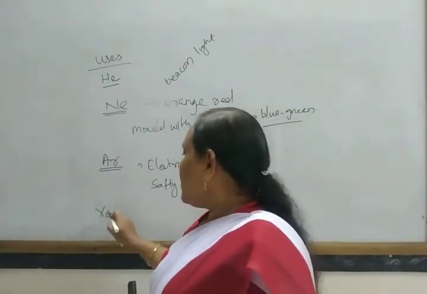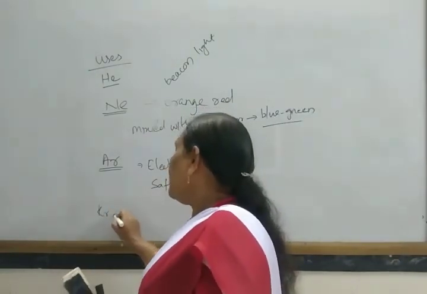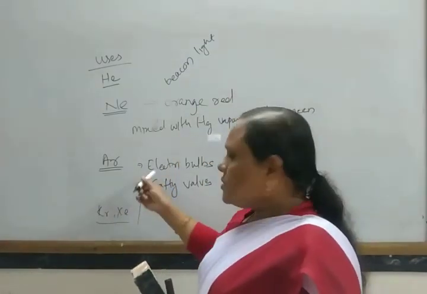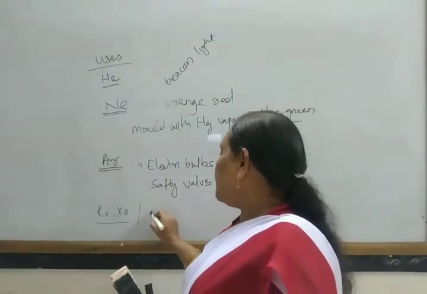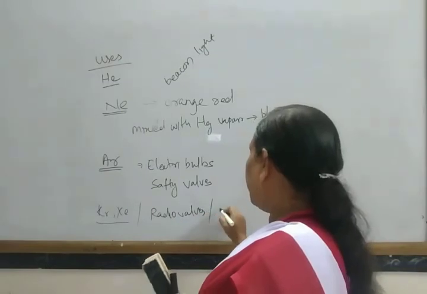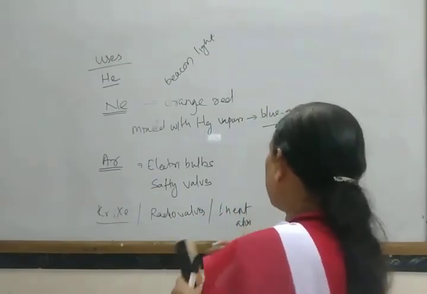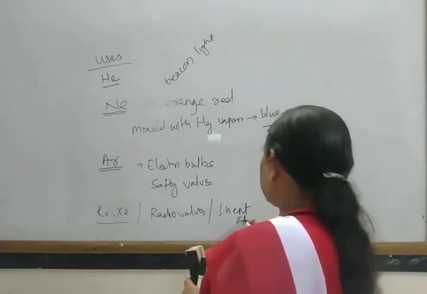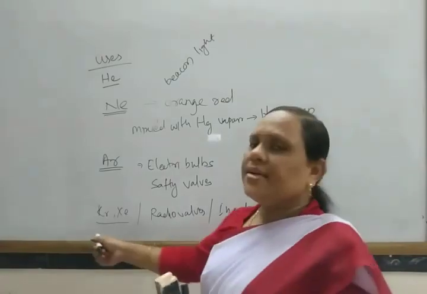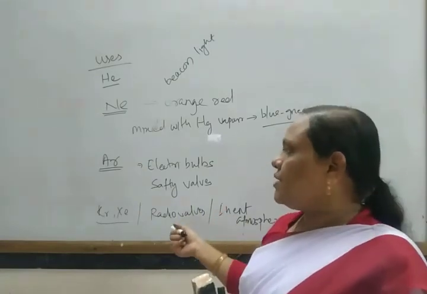Krypton and xenon are also used in some electric bulbs. These are also used in radio bulbs and to create inert atmosphere for reactions. These are also used in safety valves and radio valves.